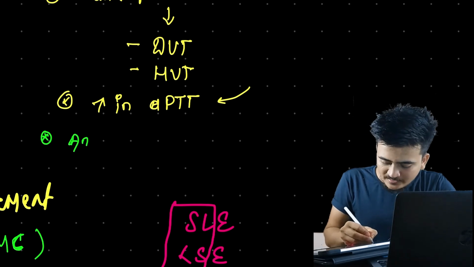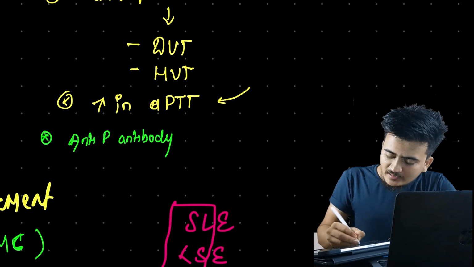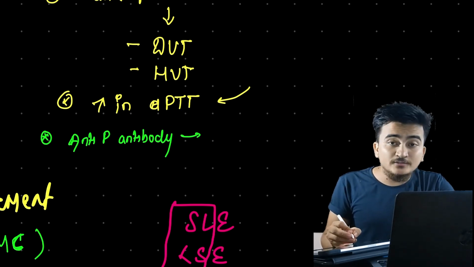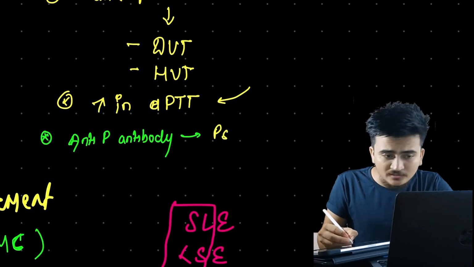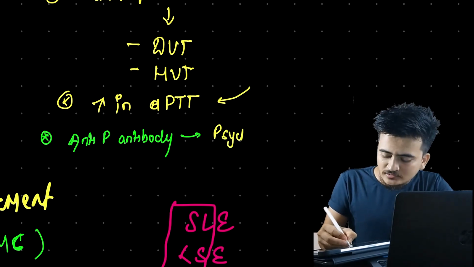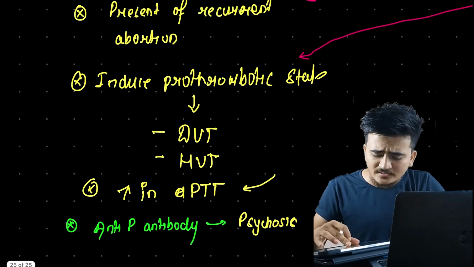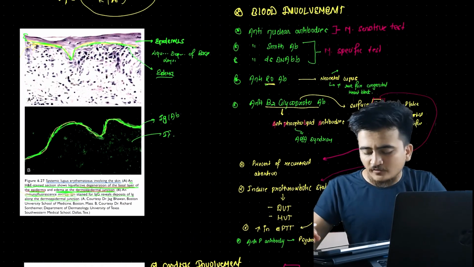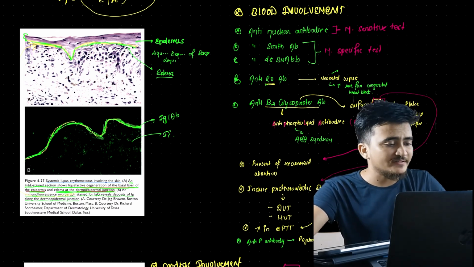Now what is this anti-P antibody? These anti-P antibodies are used in the diagnosis of psychosis, and that is what we need to know. Okay, this was about the blood involvement, the several antibodies that we will find in blood.